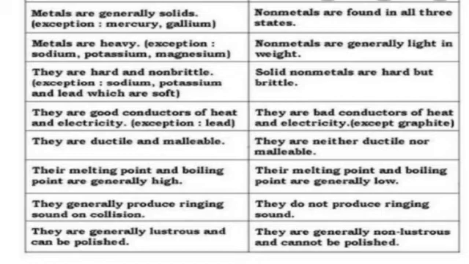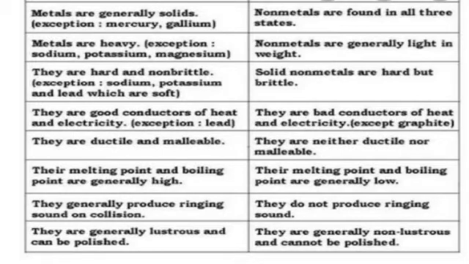Now let's move to the fifth property: they are ductile and malleable. Metals are ductile and malleable. What's the meaning of ductile and malleable? Ductile means that it can be drawn into thin wires, and malleable means it can be beaten into thin sheets, whereas non-metals have neither ductility nor malleability. They cannot be beaten into thin sheets and cannot be drawn into thin wires.